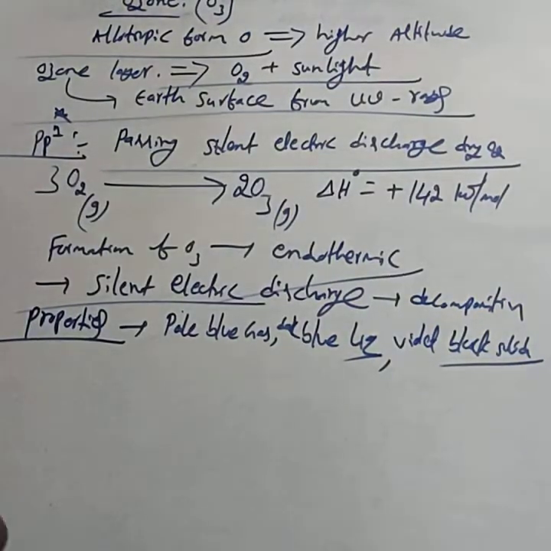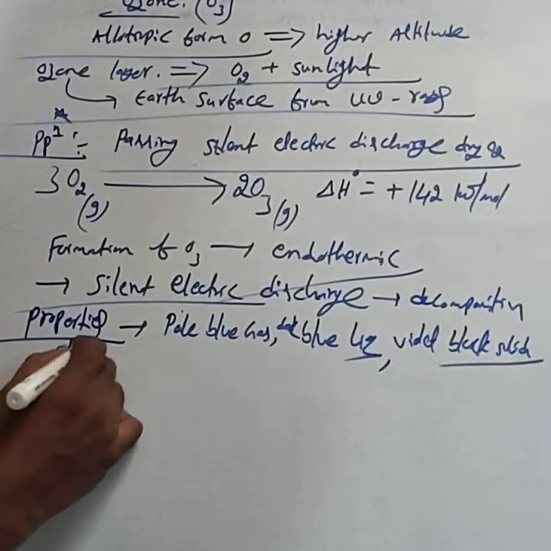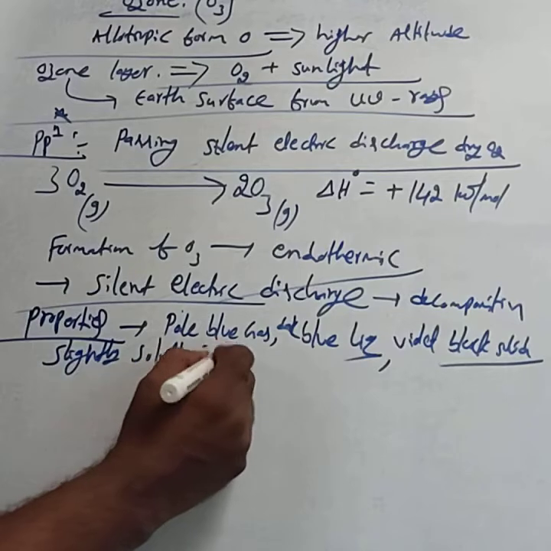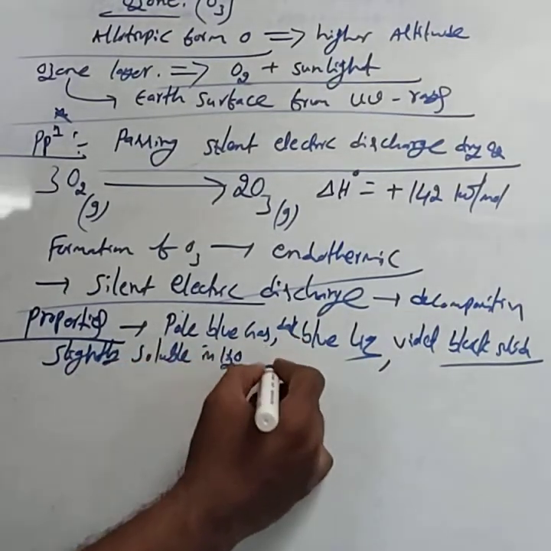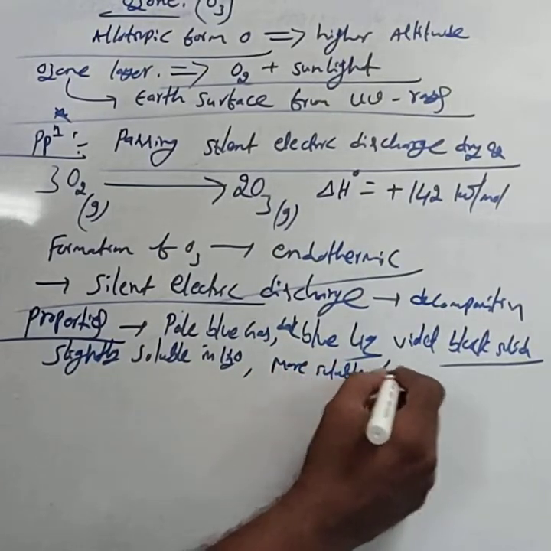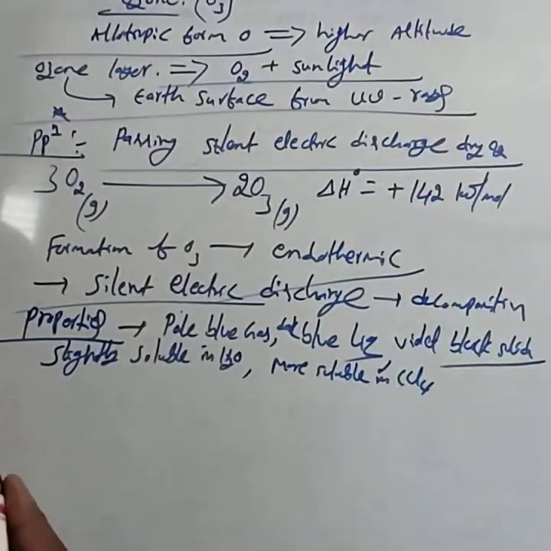It is slightly soluble in water, while it is more soluble in CCl4, carbon tetrachloride. Then ozone has a characteristic smell.